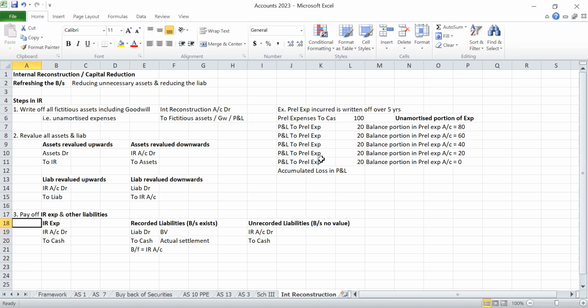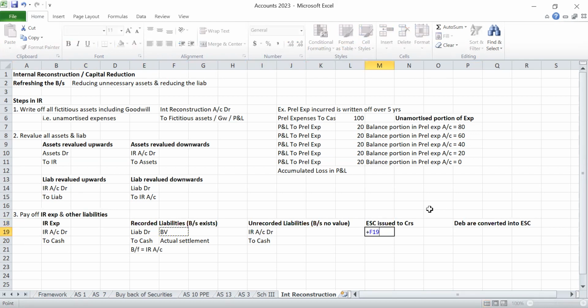Then sometimes we will convert the liabilities into equity. For example, equity share capital issued to creditors, or debentures converted into equity shares. This is also paying off liabilities, not by paying cash but by paying with equity shares.